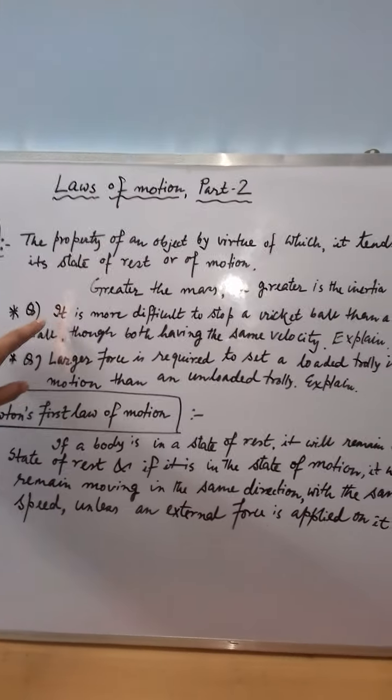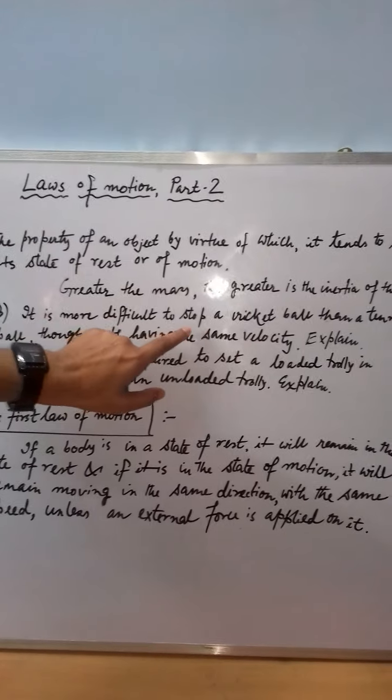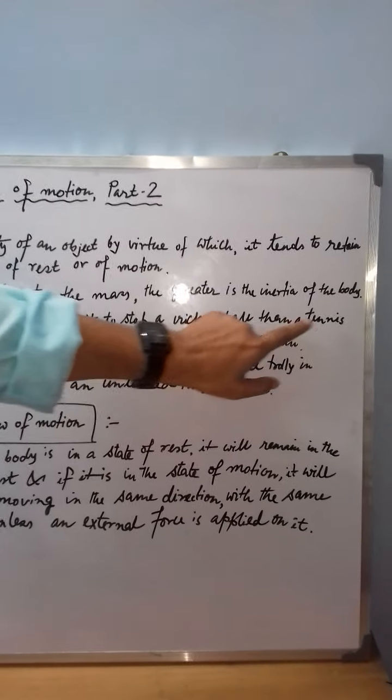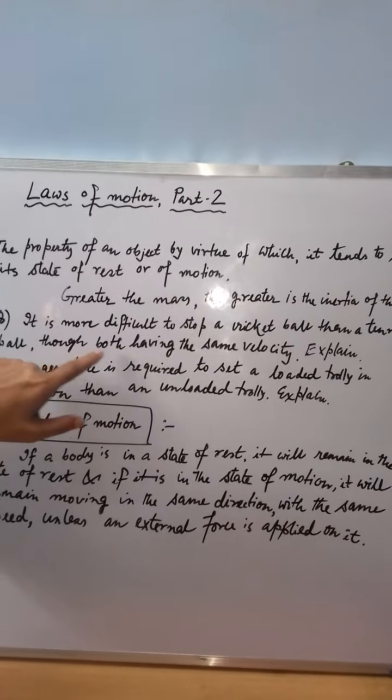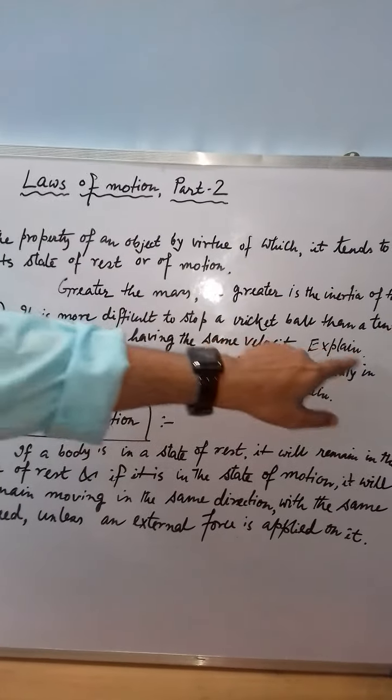Now inertia is related with mass. If the mass is more, then the inertia will be more, and if the mass is less, then the inertia will be less. So you see this question: why is it more difficult to stop a cricket ball than a tennis ball, though both have the same velocity? Explain.